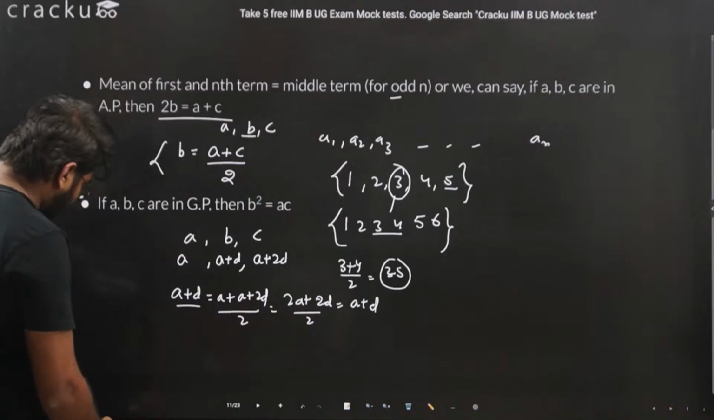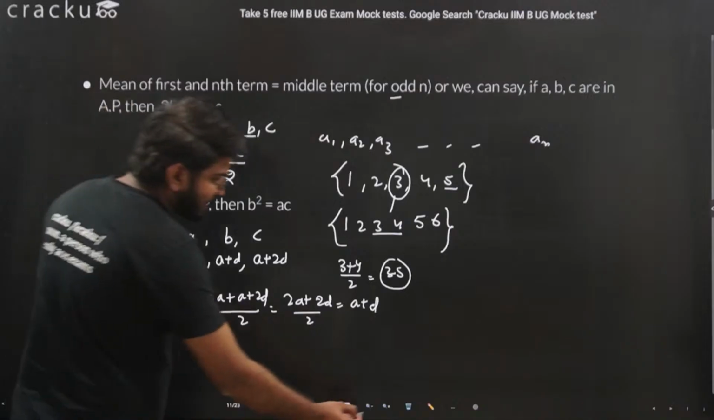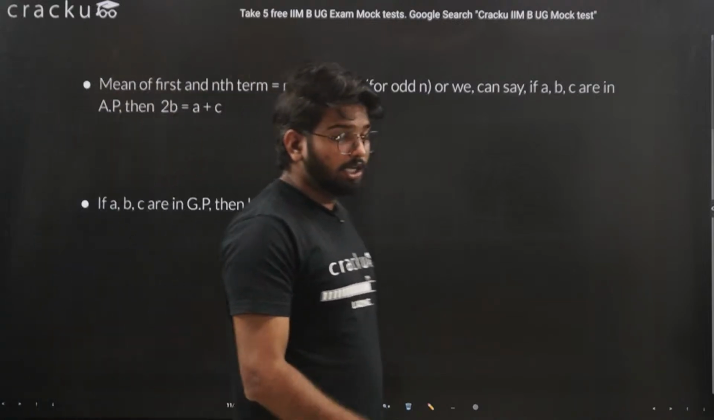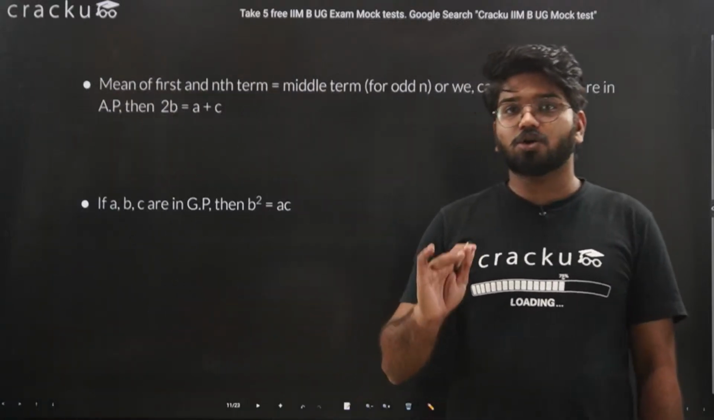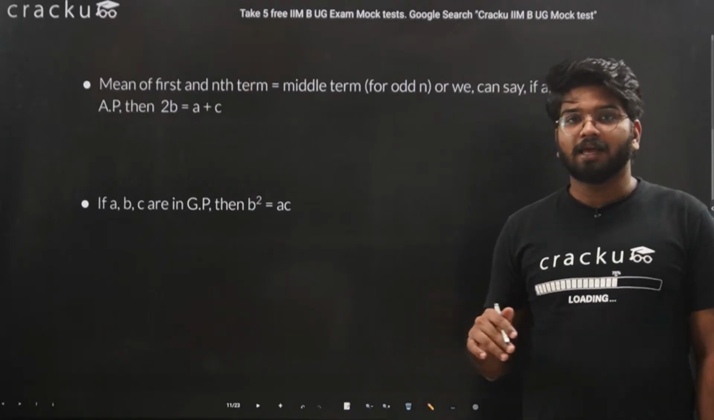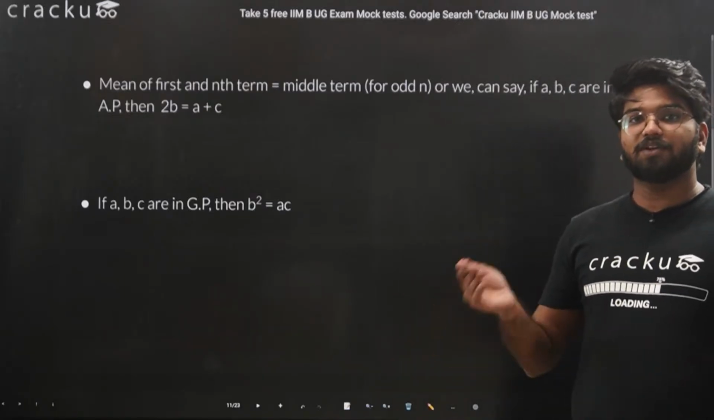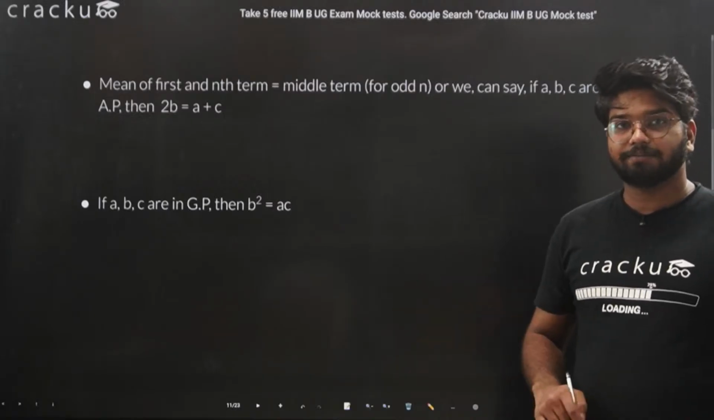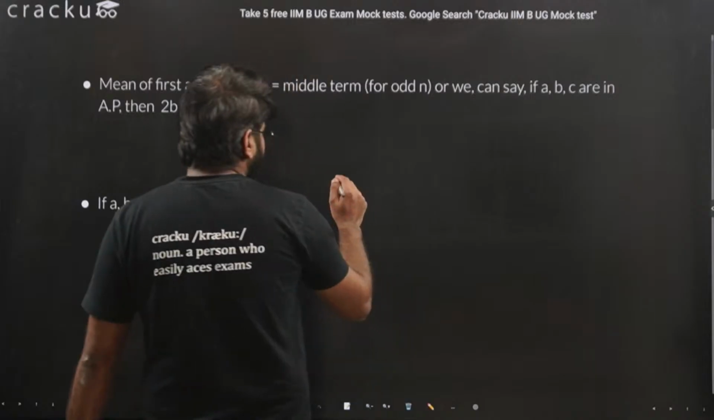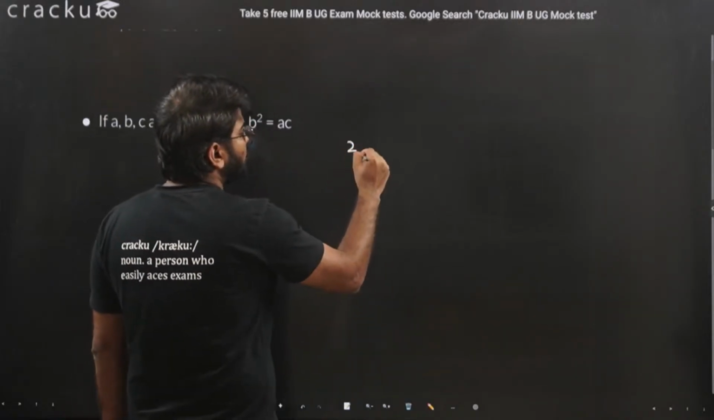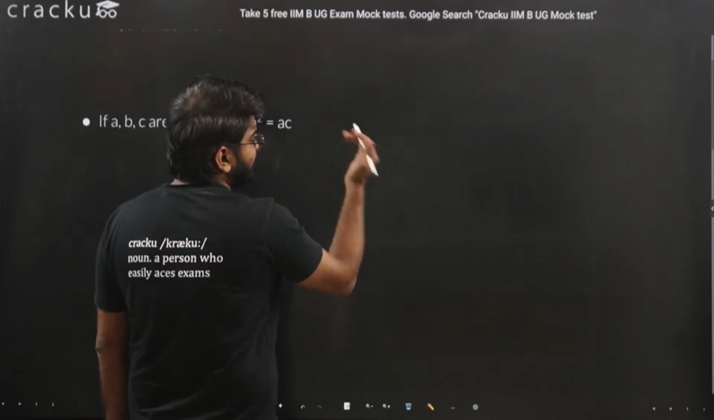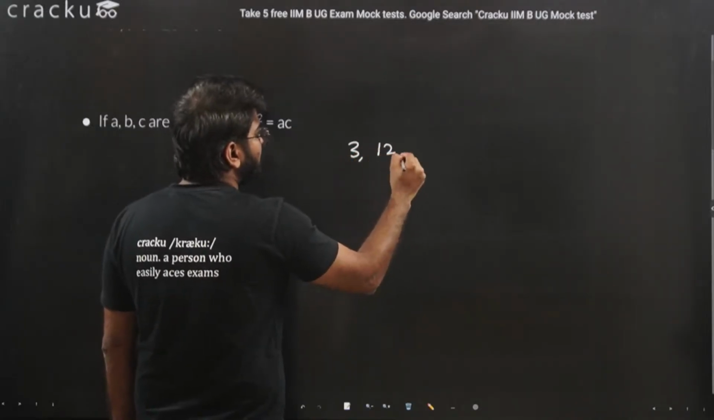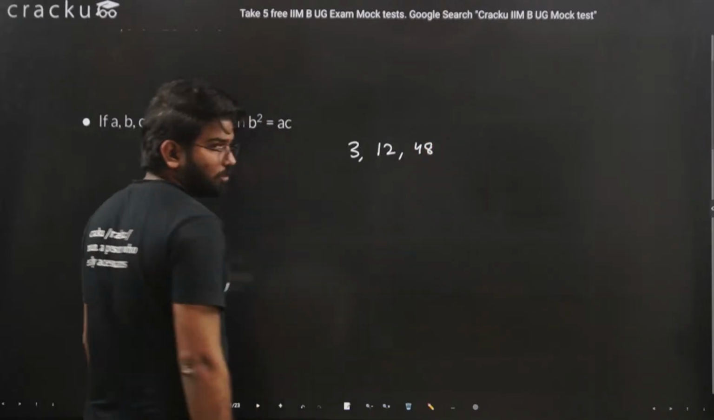Similarly, we have one more concept here in geometric progression. We know that the common ratio is always constant in a geometric progression. That is, if we divide the second term by the first term, that should also be equal to the third term divided by the second term. Let's say we have the geometric progression 2, 4, 8. Let's take another one, 3, 12, 48, and so on.